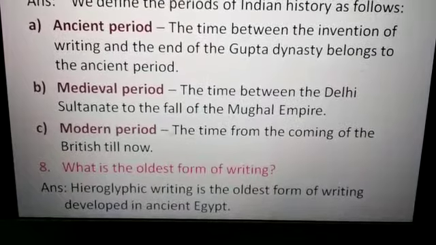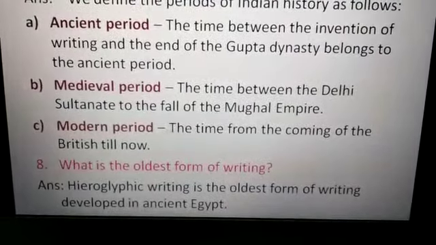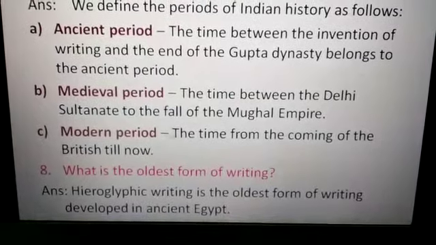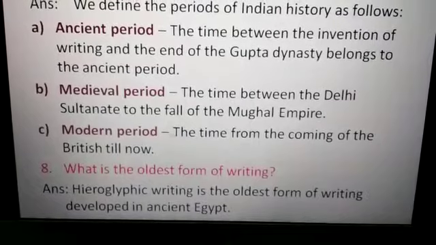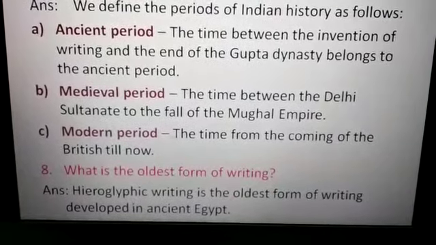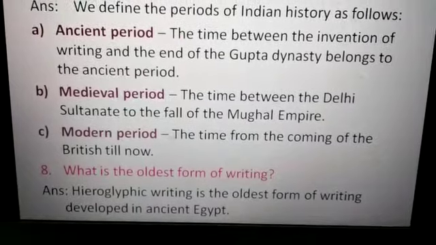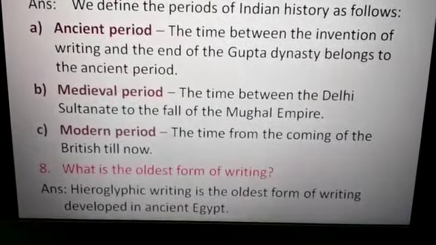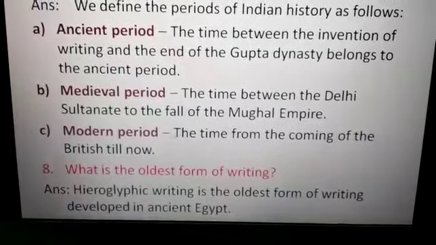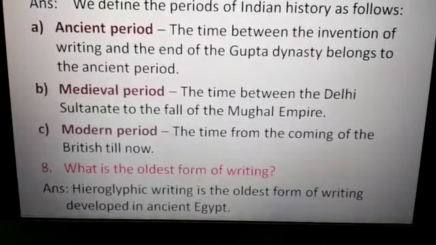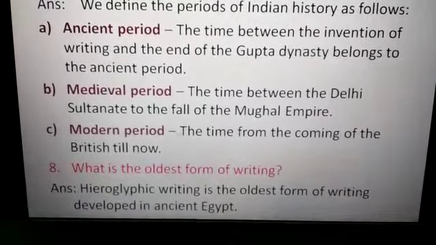Listen students, you write these question answers from 1 to 8 in your classwork copy. I have already told you to make 2 copies, one classwork copy and one homework copy. Both the copies will be single lined copies. After school opens, I will check all these question answers. Now I will give you some word meanings.